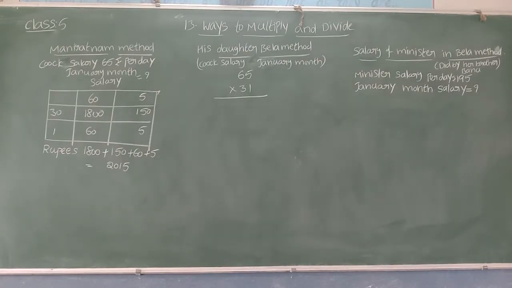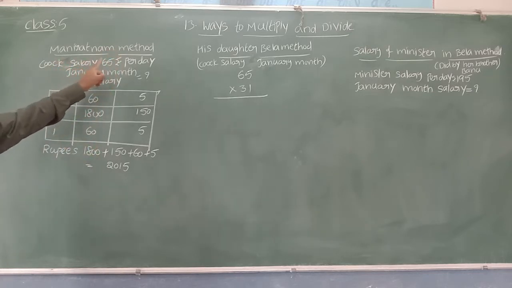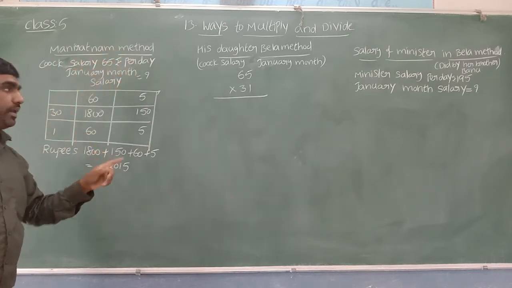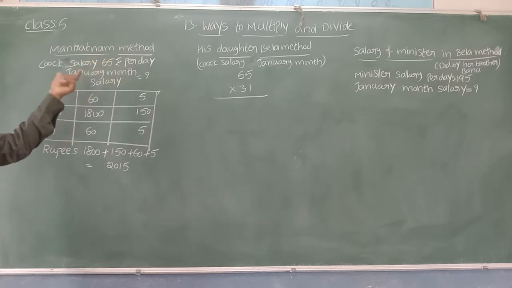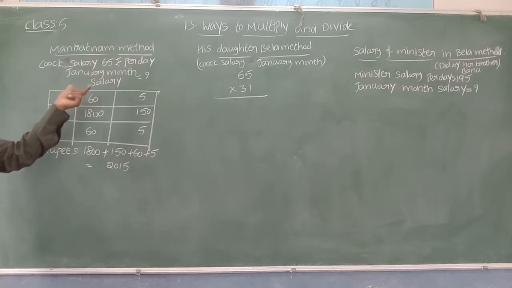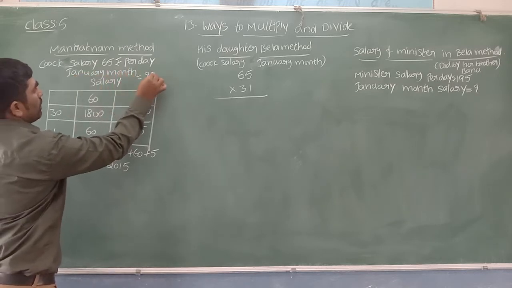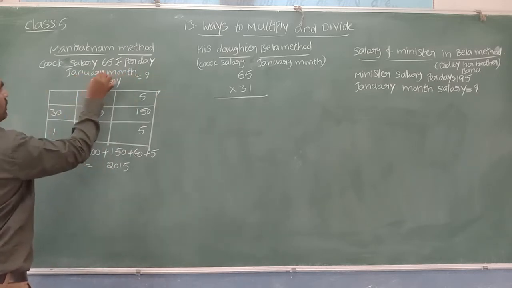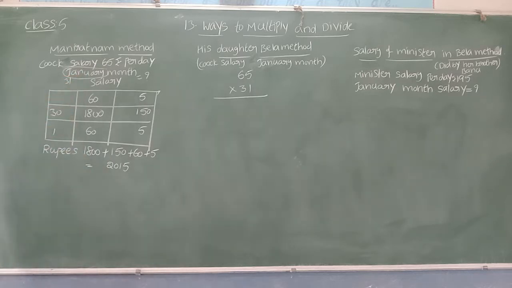Children, you can see here how Maniratnam calculated the cook's salary for the month of January. Here we have Maniratnam's method. The cook's salary is 65 rupees per day. Now Maniratnam wants to calculate the cook's salary in the month of January. How many days in January? 31 days only.